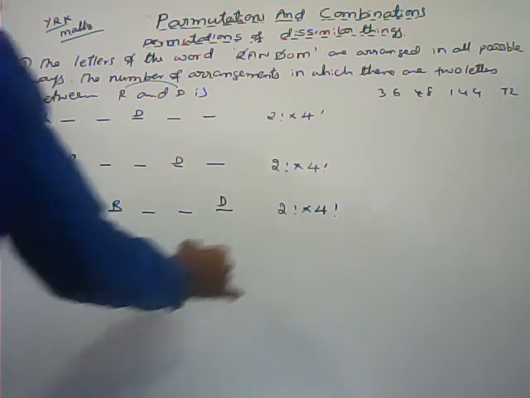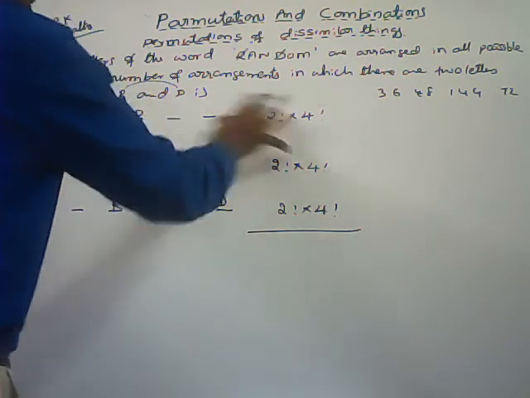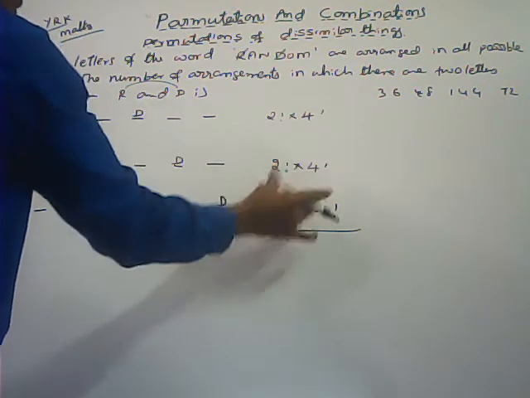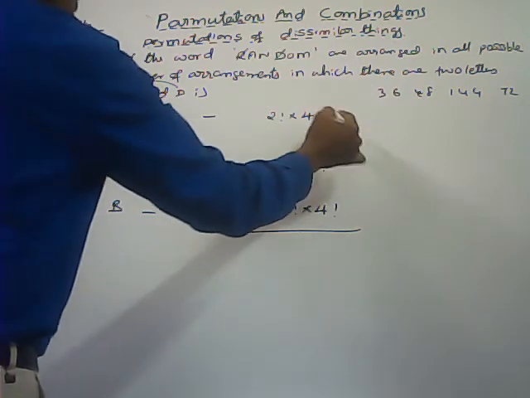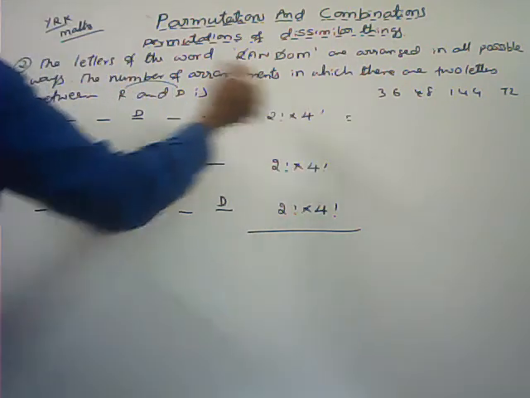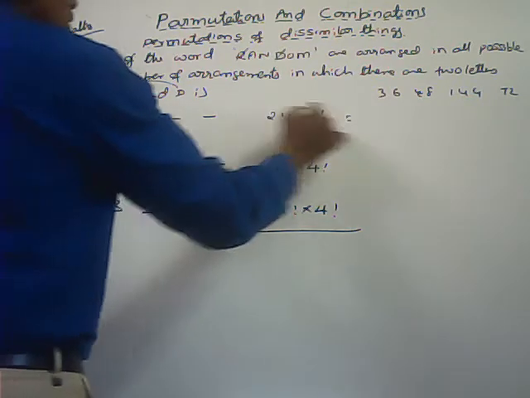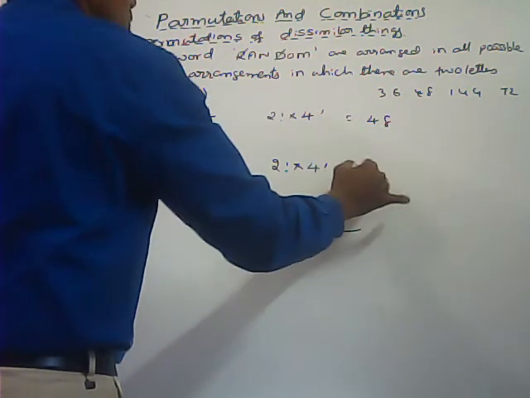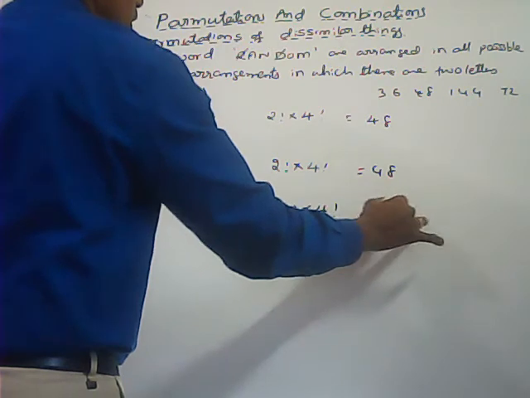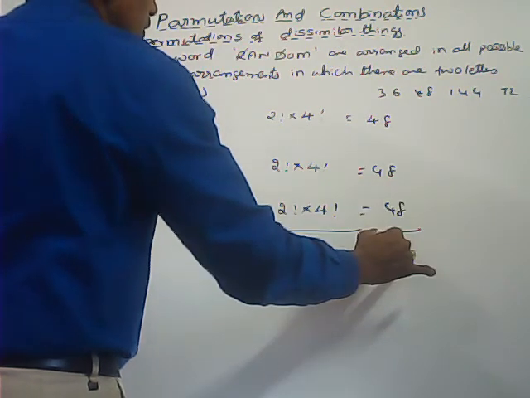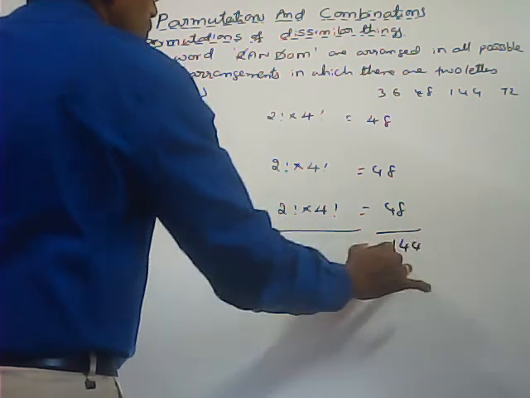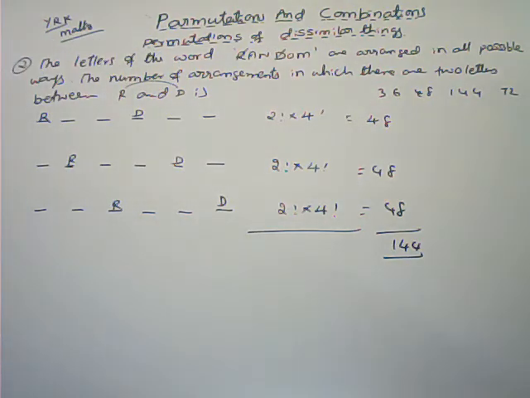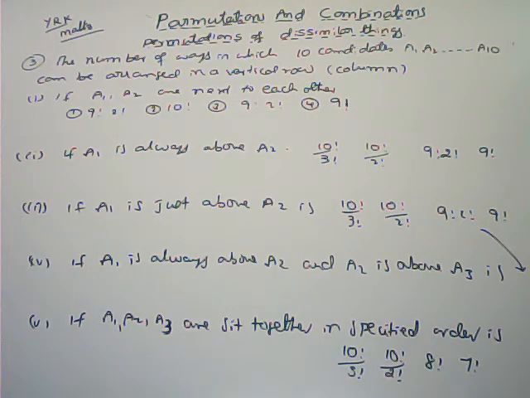So the total number of ways: this is one arrangement completed, this is also completed, this is also completed. So here we can use addition. This is 4 factorial, 24, 24 times 2 is 48. Here also we can get 48, here also we can get 48. 3 times 48, 144 ways are there. In every arrangement there are 2 letters between R and D. Here next one, see the difference between them, here 5 bits are given.